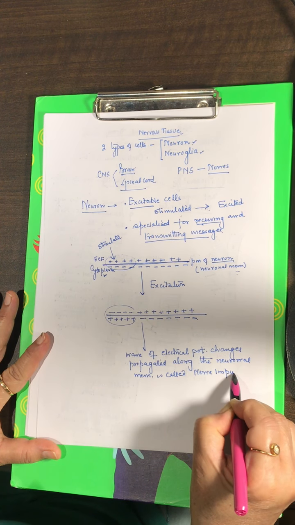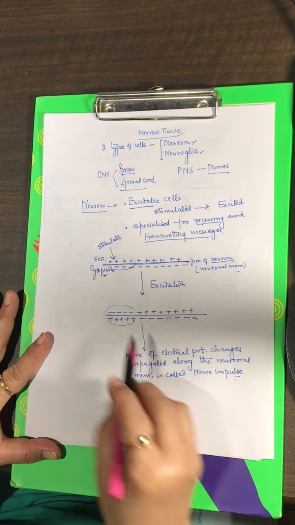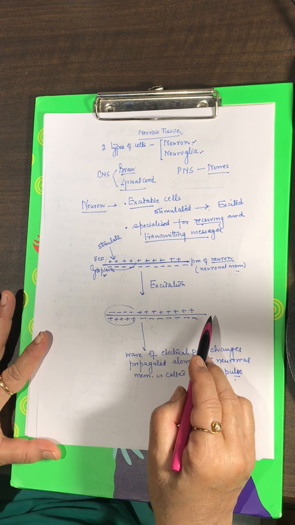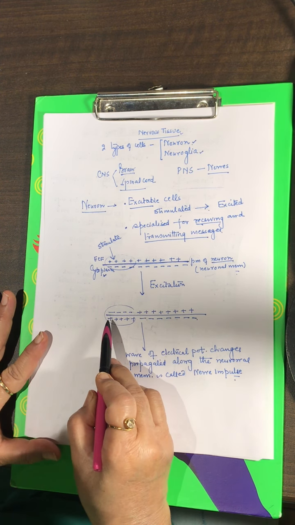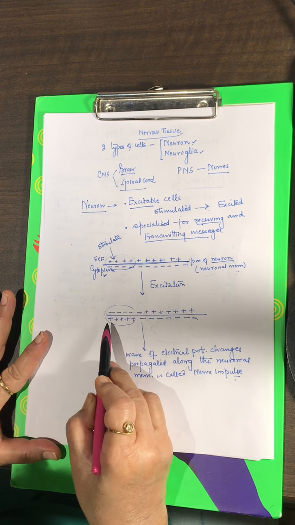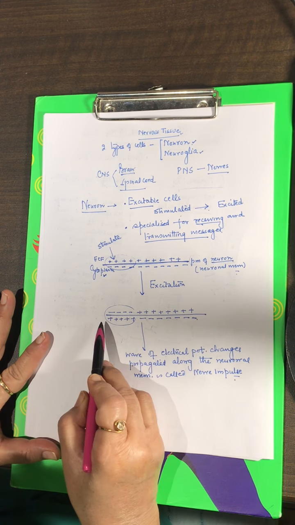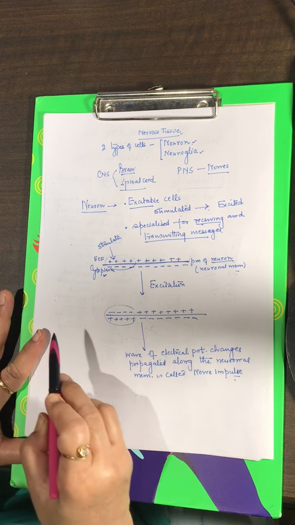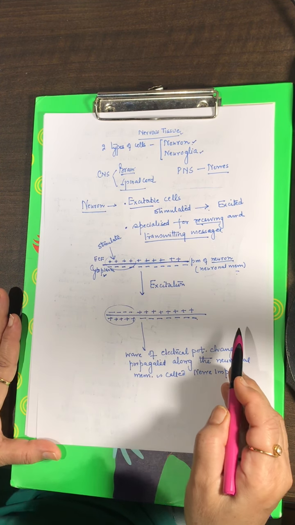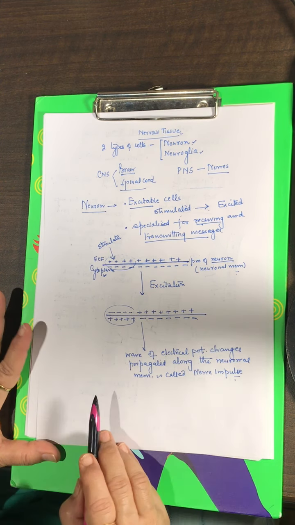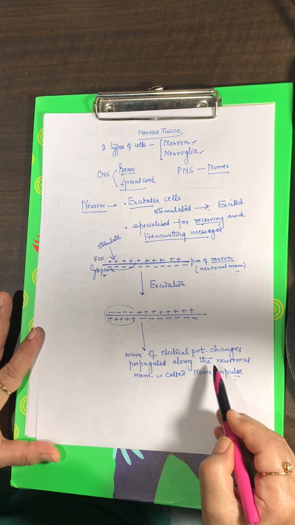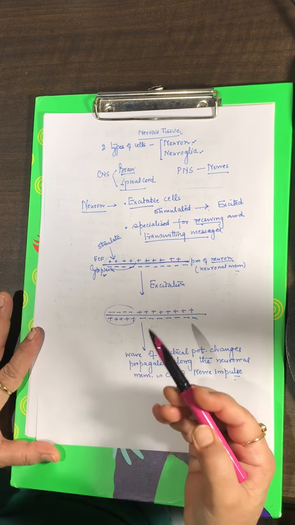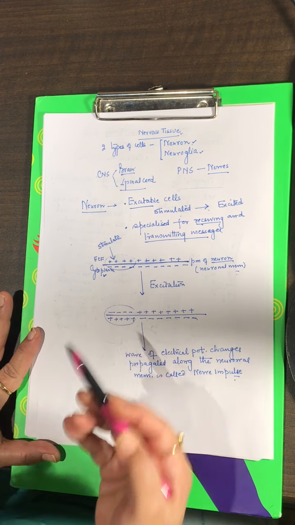right? So what is nerve impulse? It is a wave of electrical potential changes, and in the form of nerve impulse, the message is being transmitted, or it is being carried by the neuron from the organs to the CNS, and from CNS back to the organs. This is how the neurons work. They are excitable cells. Whenever they are stimulated, they get excited.